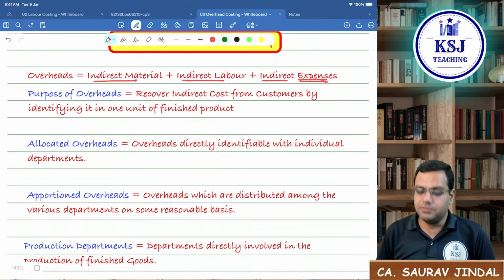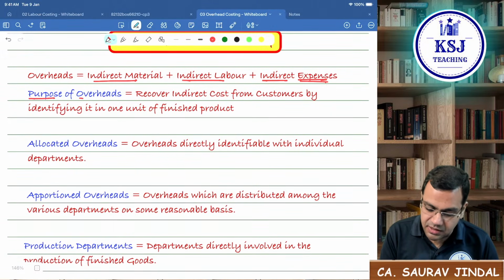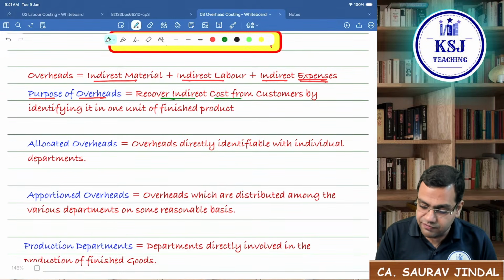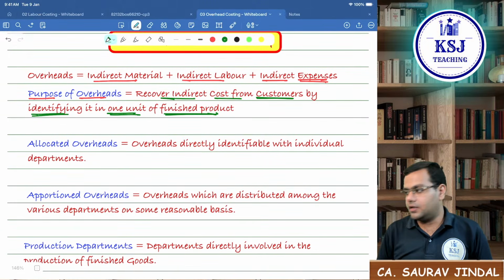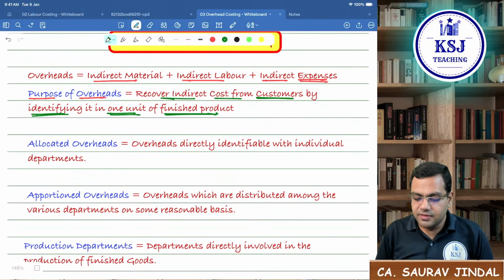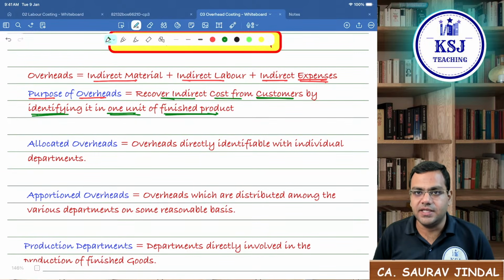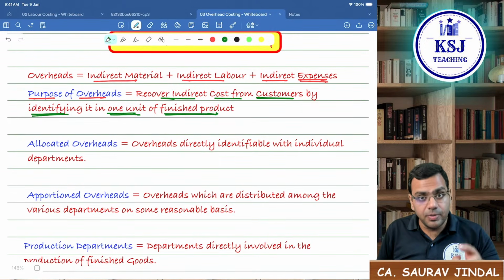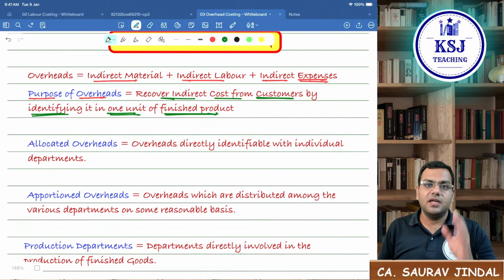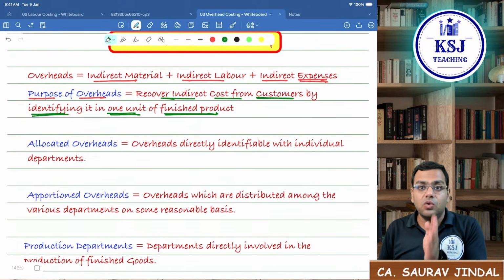That is the problem. So what is the purpose of studying this chapter? The purpose is to recover the indirect cost from the customers by identifying it in one unit of the finished product. Right? This is the purpose of studying the overheads. That indirect cost is to be recovered from the customer, but we can recover it from the customer only if we include that cost in the goods that we are selling.